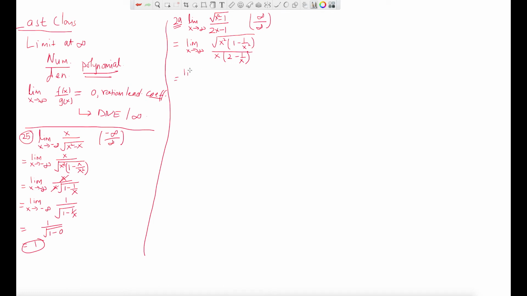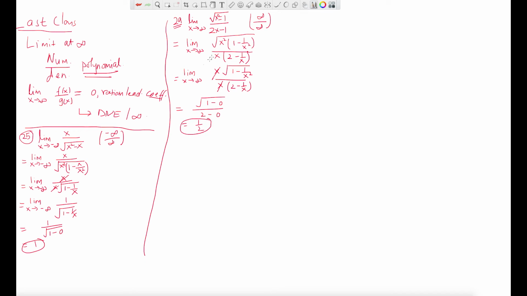So limit x tends to infinity. Let me take that x squared out and write down x, times root of 1 minus 1 over x squared, divided by x times 2 minus 1 over x. That's what you get, right? So you cancel out x and x. Now plug in the limit. You will get root of 1 minus 0, because 1 over infinity is 0, and then 2 minus 0. That is basically 1/2. That's what you get.